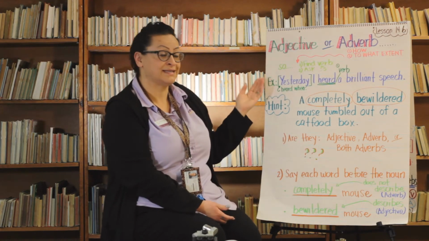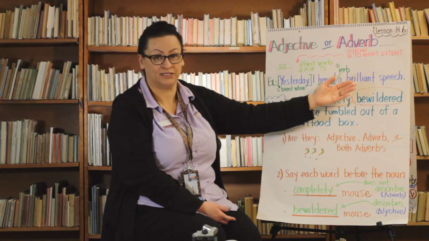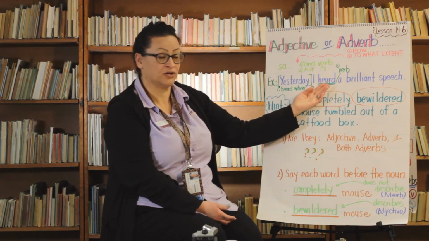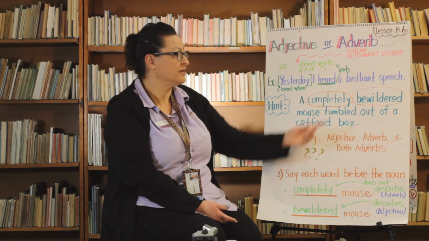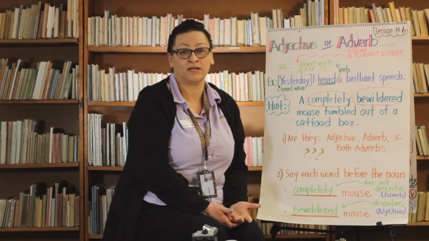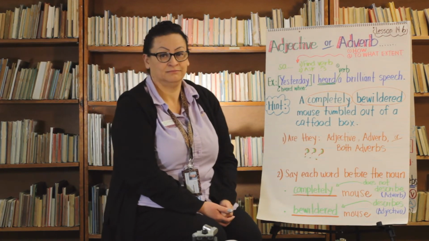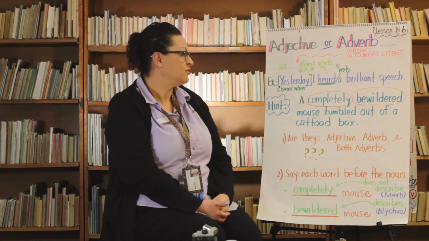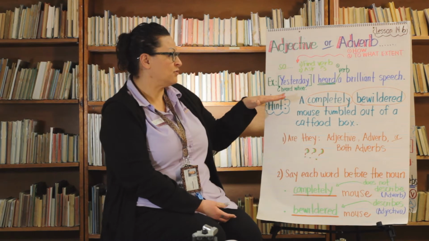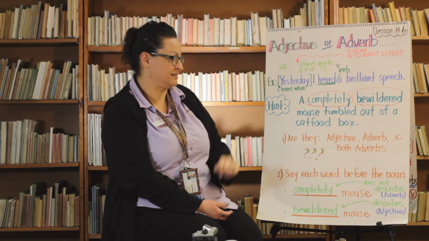For example, I have a sentence that says, yesterday I heard a brilliant speech. If I'm looking for the verb in that sentence, I know that it is heard. That is the action in our sentence. So now let's go to our number 2, and we know we need to ask our questions. How or to what extent? So when did we hear? Well, we heard yesterday. So yesterday is going to be our adverb in the sentence. So we need to find the verb, and we need to ask our questions, how and to what extent.